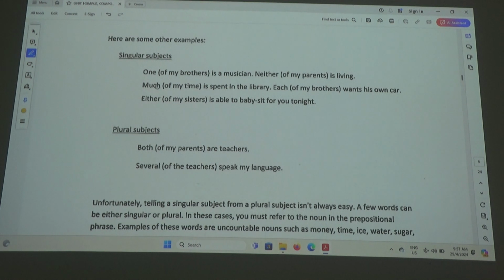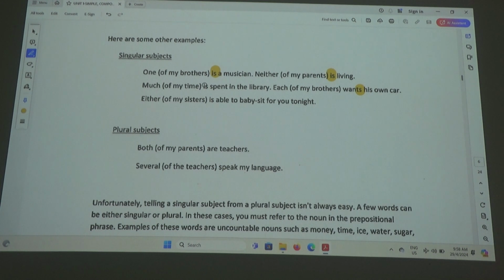Much, is it singular or plural? Singular, because it's uncountable. Many is countable. Much is uncountable. Uncountable nouns take the singular form. Correct? Yes or no? Alright, so that's why we say, much is spent in the library. Much of my time is spent in the library. Each is singular. So each of my brothers owns. That's why the S is in owns. Each. Is that okay? So it must be very clear.